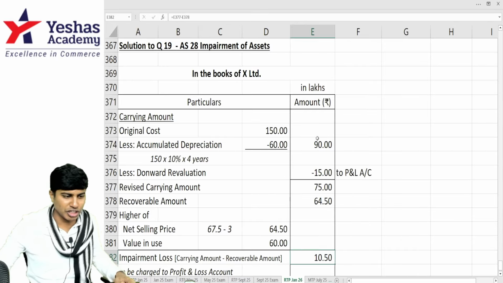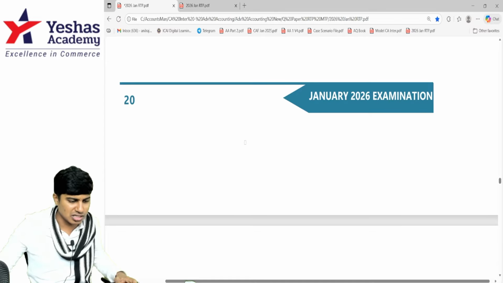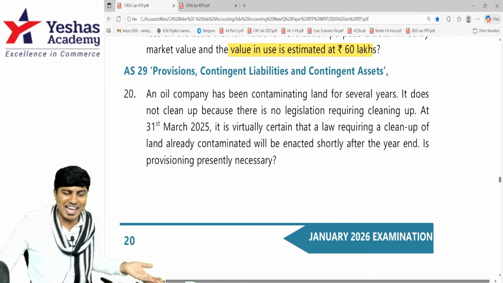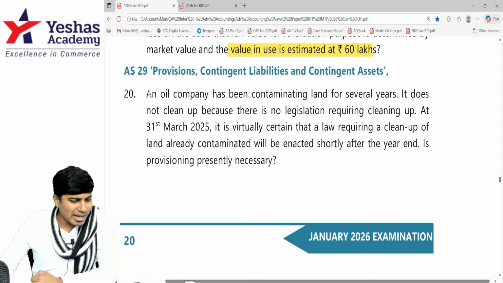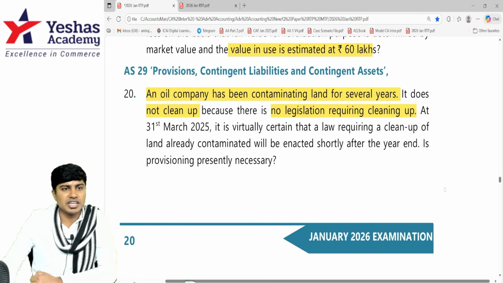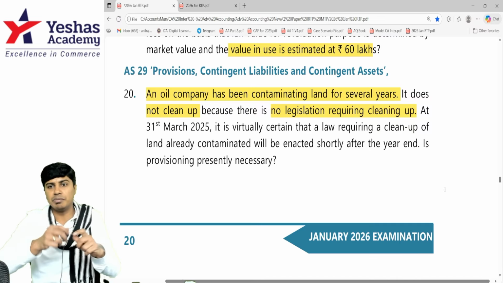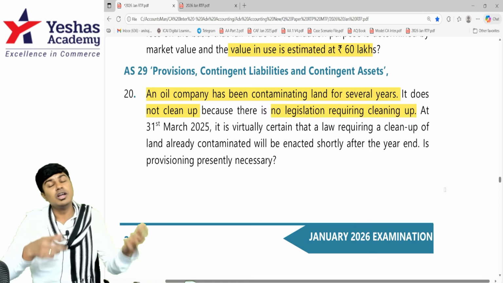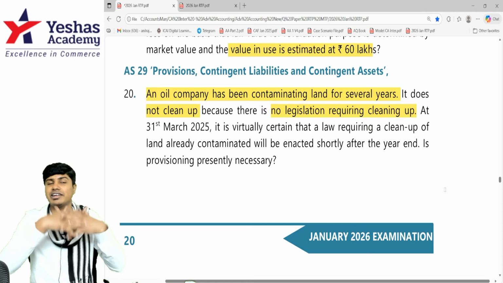We're now heading to question number 20, which is on Accounting Standard 29, which is, by the way, the last question in our material. An oil company has been contaminating land for several years. They believe it's their father's land and they're contaminating the land for several years. It does not clean up. There is no legislation requiring cleanup. There is no law which says that they are supposed to clean. Like how you sharpen the pencil and then put the pencil sharpenings on the floor. What have they done? They've destroyed the land and they've not cleaned it at all.